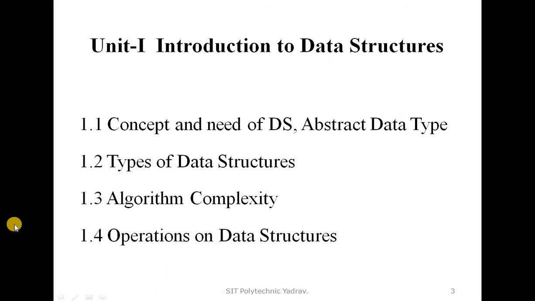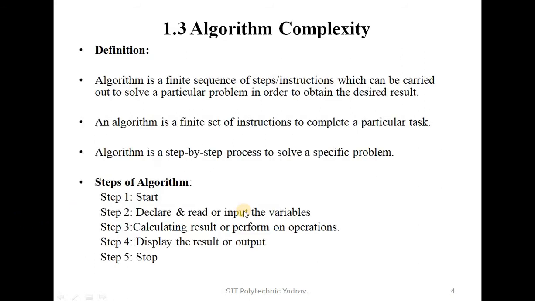Okay, now we start the next point, that is 1.3 Algorithm Complexity. Let's start point 1.3, algorithm complexity. What is meant by complexity? Complexity means analysis. Complexity characterizes the behavior of a system or model whose components interact in multiple ways and follow local rules. In short, algorithm complexity means we find the analysis of an algorithm.